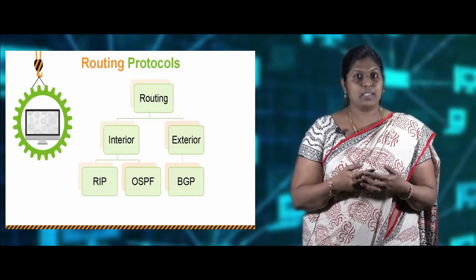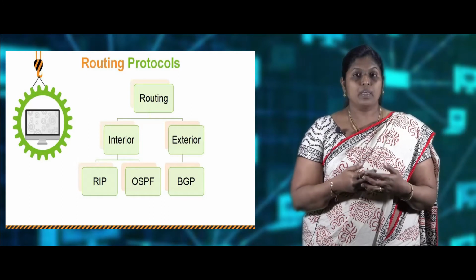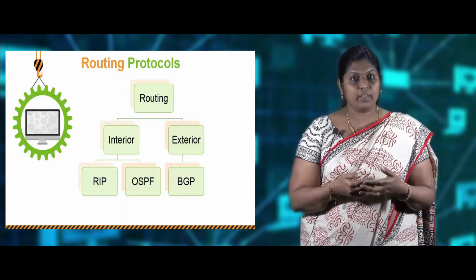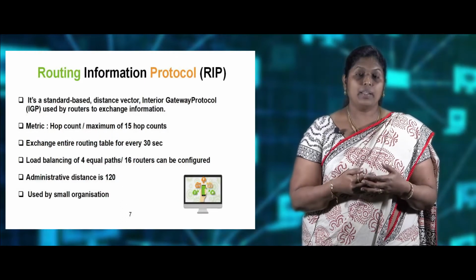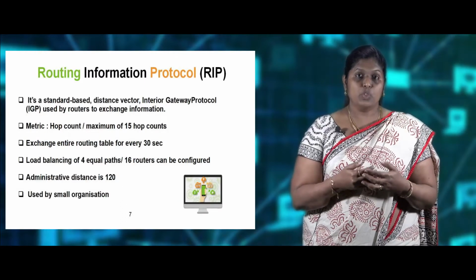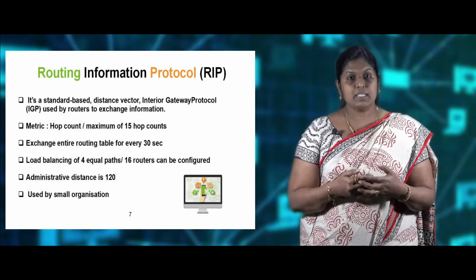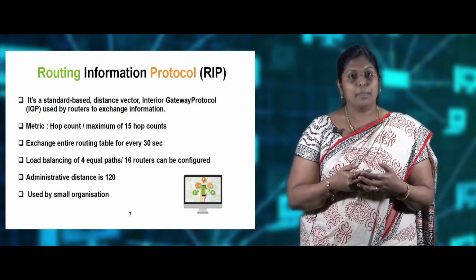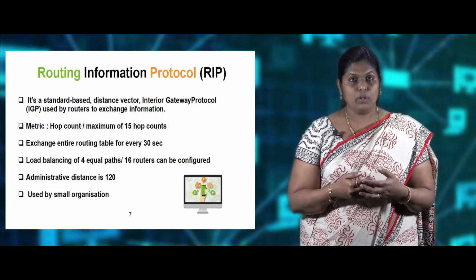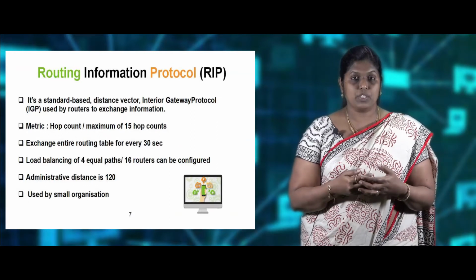Now we'll look into the exterior routing protocol. Here the routing is done between autonomous systems, and each autonomous system chooses its own exterior routing protocol. The best example for this is the Border Gateway Protocol, which is otherwise called BGP.